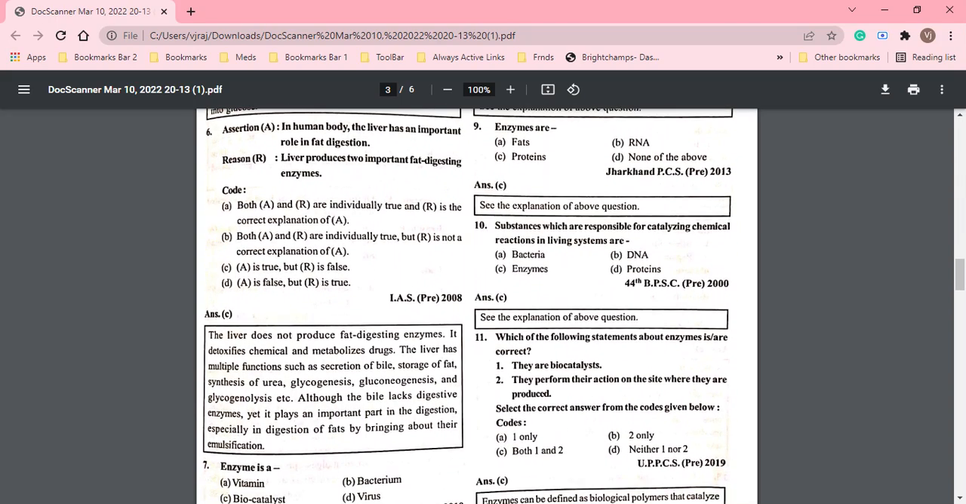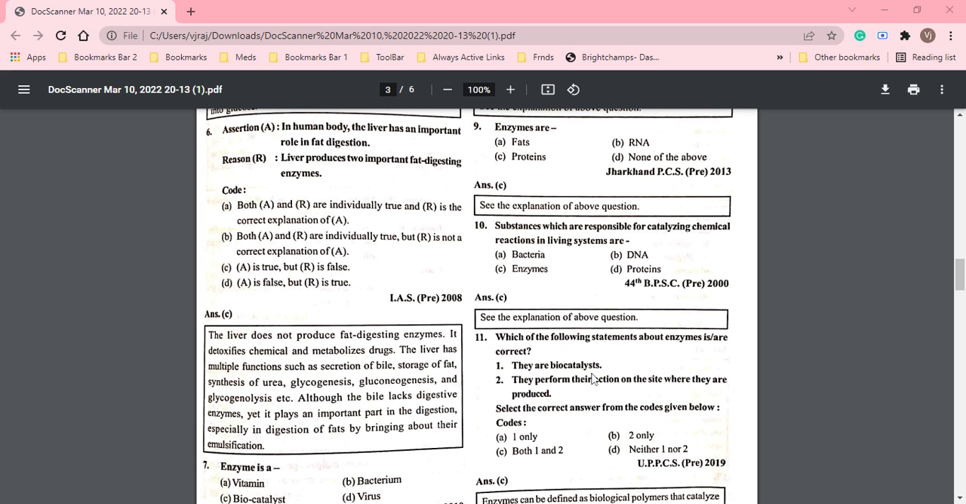Okay. Next question. Which of the following statements about enzymes is correct? One, they are biocatalysts. Two, they perform their action on the site where they are produced. Select the correct option: only one, only two, both one and two, or neither one nor two. सो कौन से स्टेटमेंट इनमें से आपको लगता है कि ठीक है?